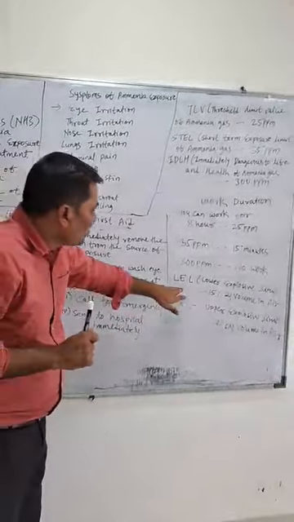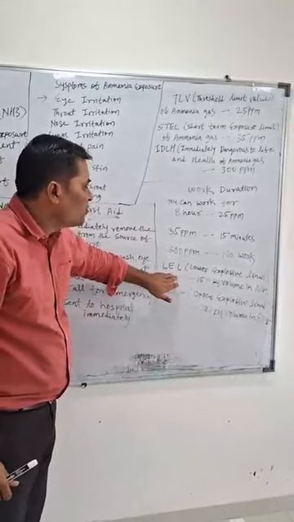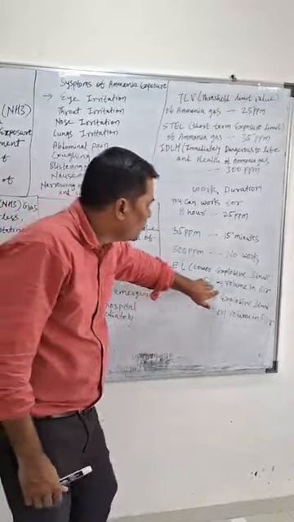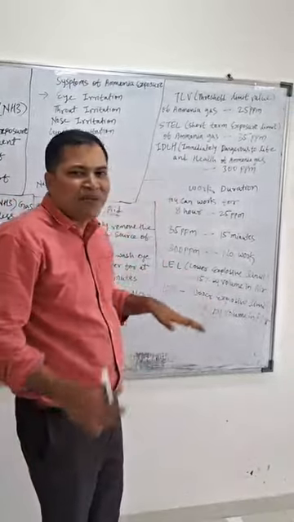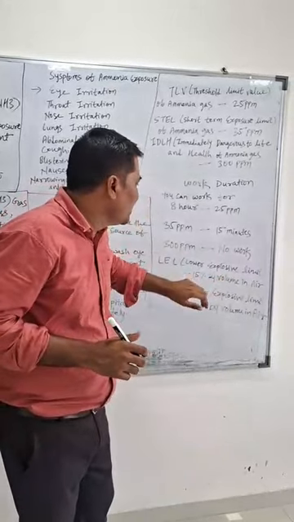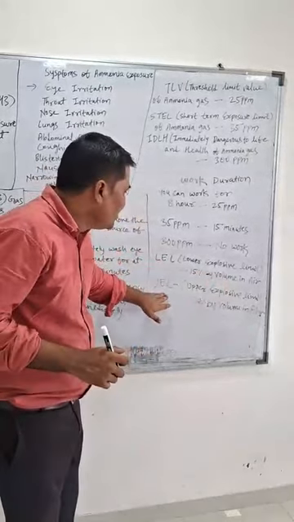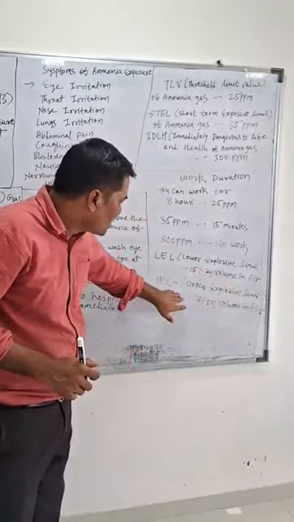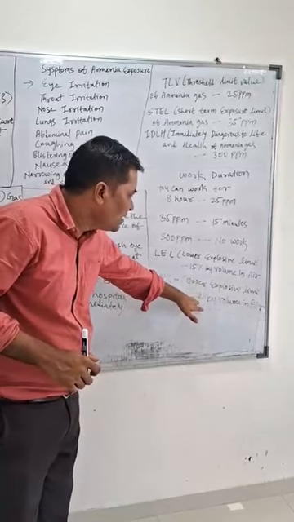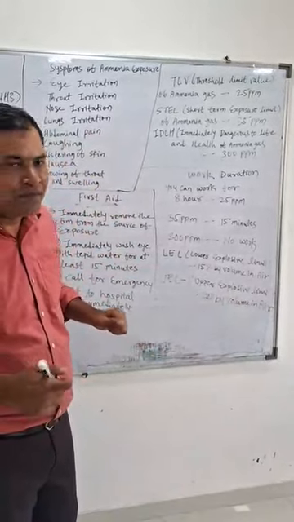And also we'll discuss LEL, lower explosive limit. The lower explosive limit of ammonia gas is 15% by volume in air. It can catch fire. If the percentage level of the ammonia gas is 15% by volume in air, it may blast. And UEL, upper explosive limit: the percentage level of ammonia between 15 to 28% by volume in air may again catch fire.